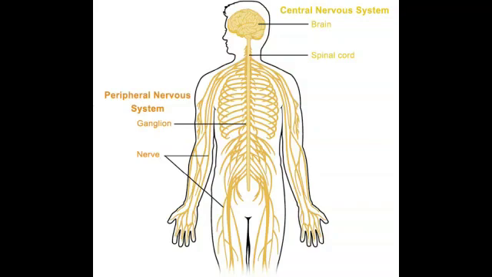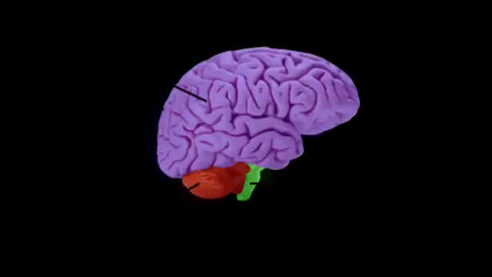Now we are going to learn the brain. We use our brain to think, read, and write. The brain is covered by three membranes called meninges. They are dura mater, arachnoid membrane, pia mater. The brain is kept in a bony case called cranium or skull. It is made up of 8 immovable bones.